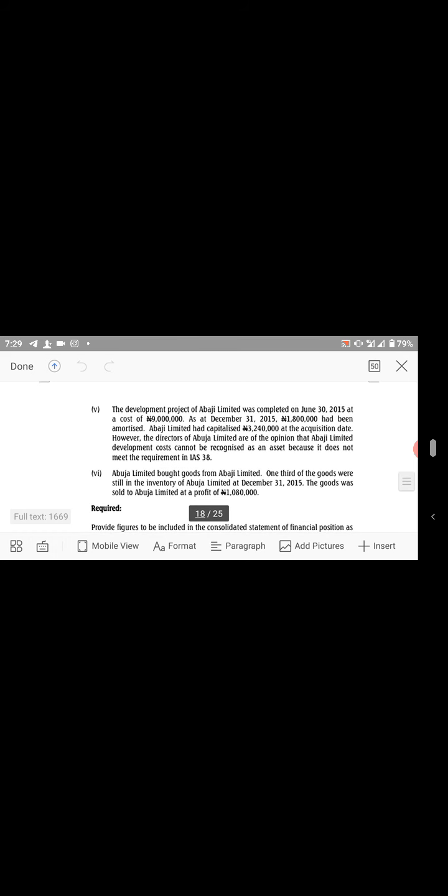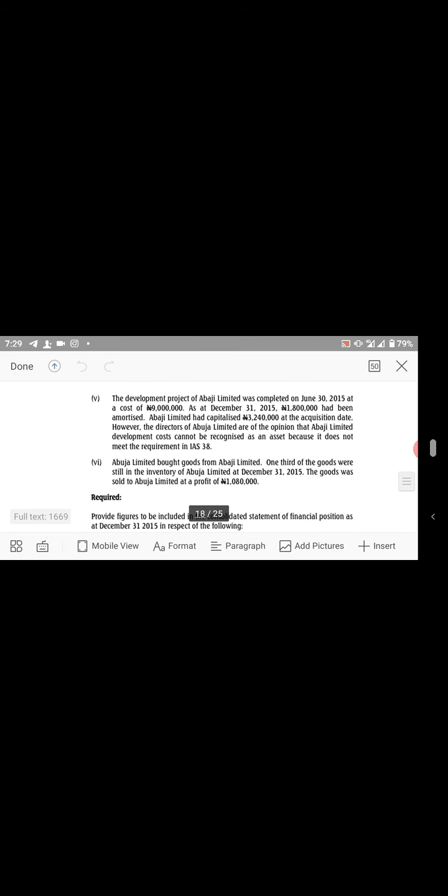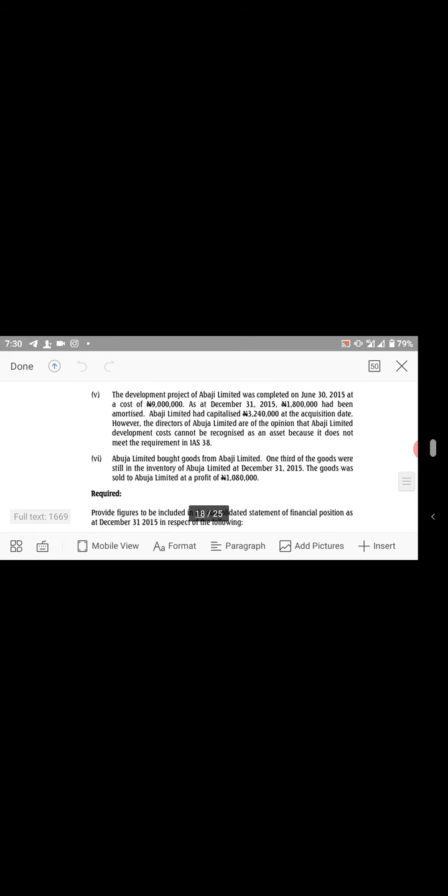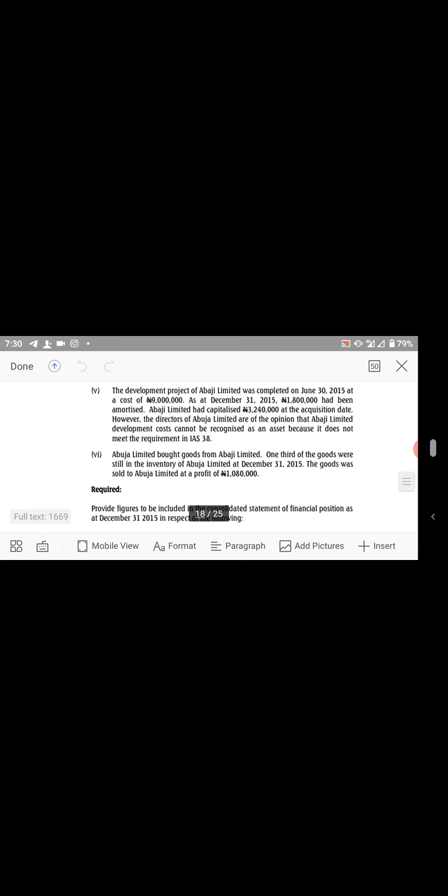The development cost of Abuja Limited was completed on June 30, 2015 at a cost of 9 million naira. As of December 31st, 2015, 1.8 million had been amortized. Abuja Limited had capitalized 3,240,000 at the acquisition date. However, the directors of Abuja Limited are of the opinion that the development costs cannot be amortized as an asset because it does not meet the requirement of IAS 38.